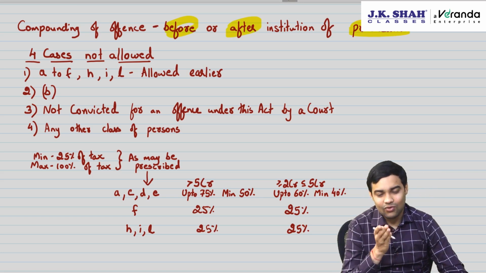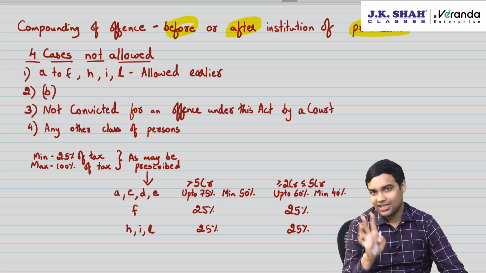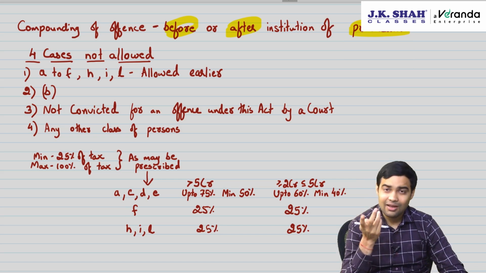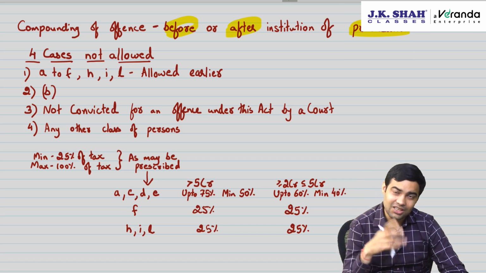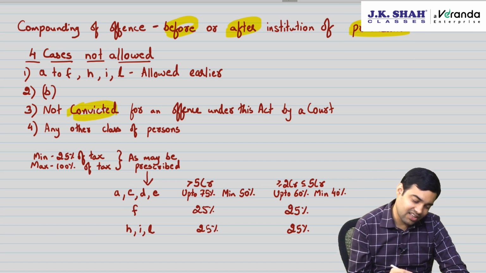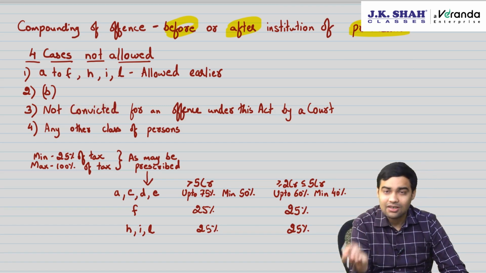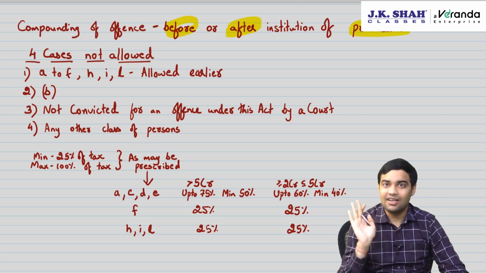See, before prosecution meaning case has not yet started. After prosecution meaning case has started in the criminal court, but criminal court has not given a judgment. Because if criminal court gives a judgment, then he is already convicted, then he cannot get a relief. After prosecution, but before the final conviction.